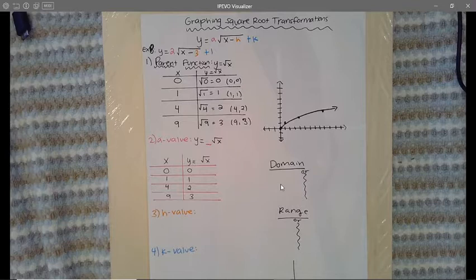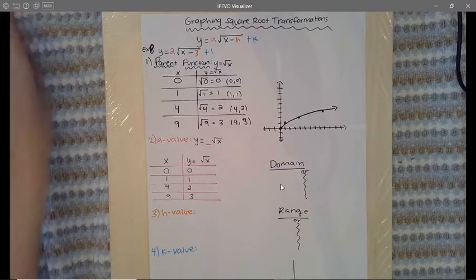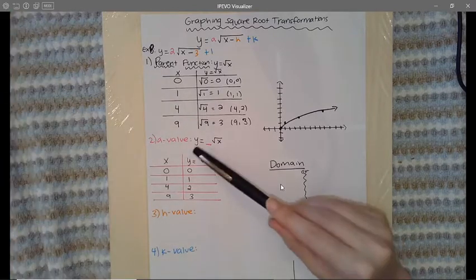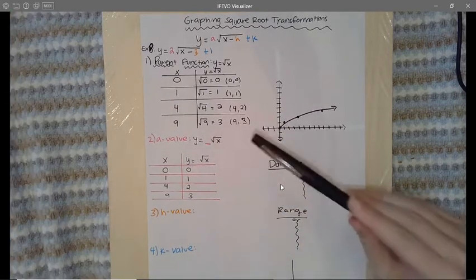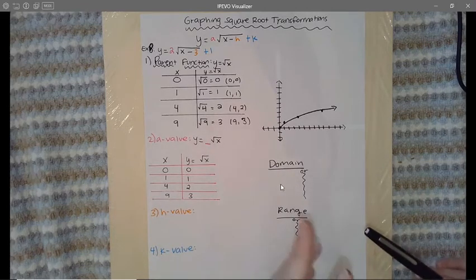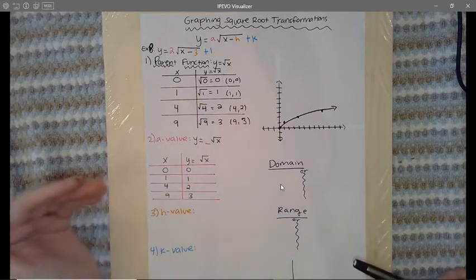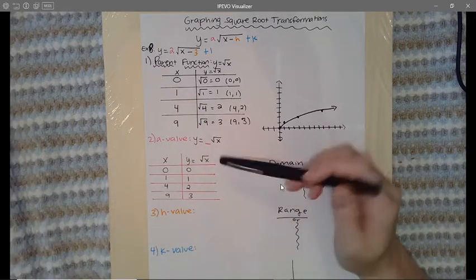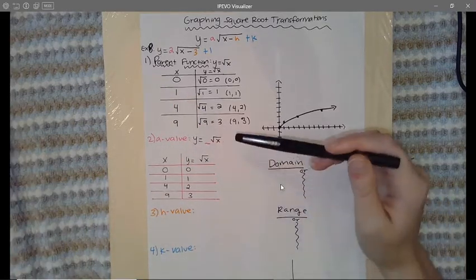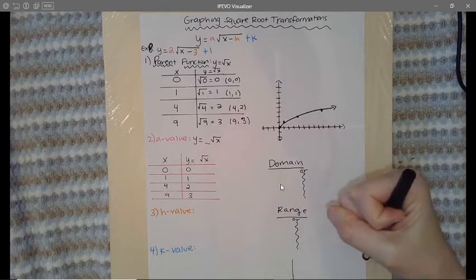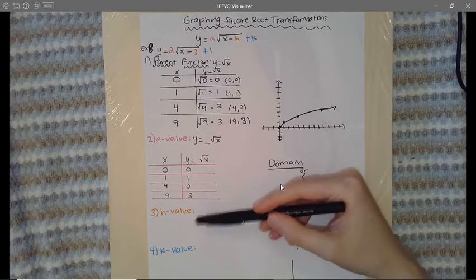Whenever we're doing transformations after we do the parent function, if you recall from when we did quadratic transformations, we always start with the a value. It's not wrong if you don't do the a value first, it's just going to make your life a lot more complicated. After you tackle the a value, it doesn't matter if you do the h or k next.